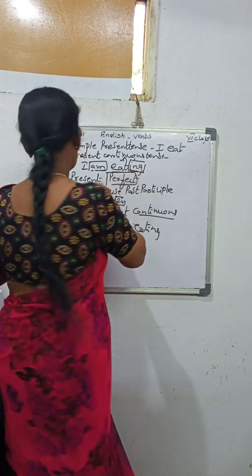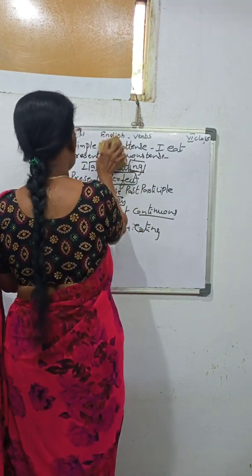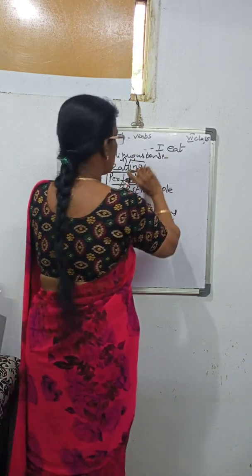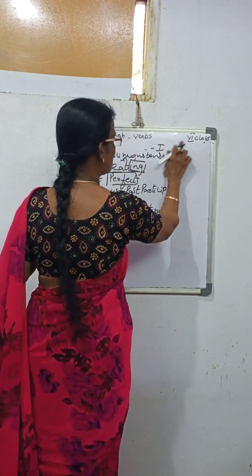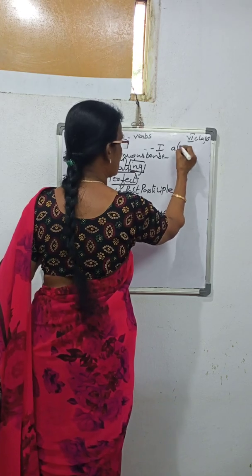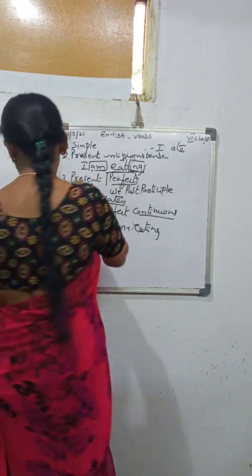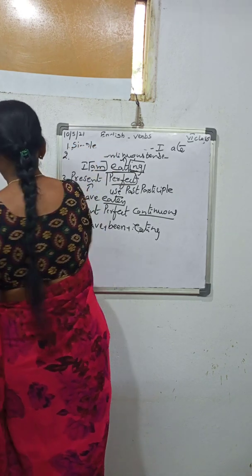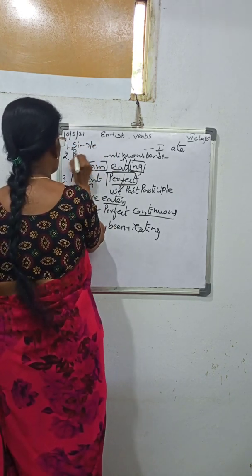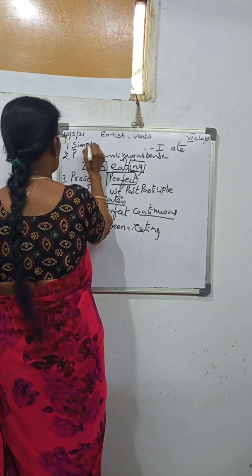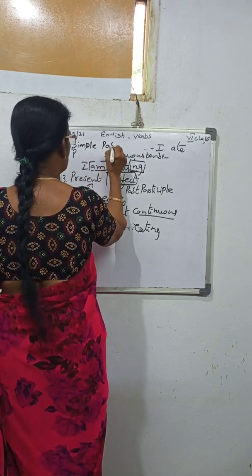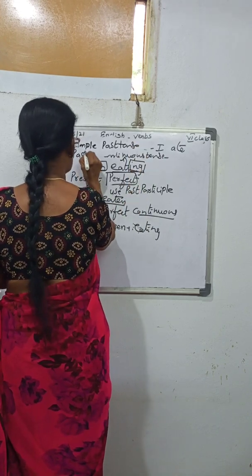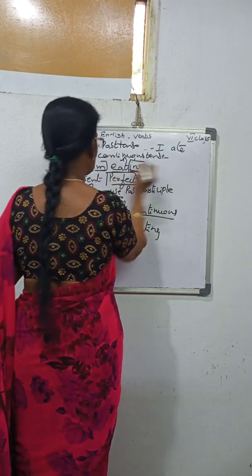Like that, past tense, simple past tense. Easily you can remember now. This is the present tense. What about the past tense? I ate. Here, second one, past continuous tense. Past continuous tense.